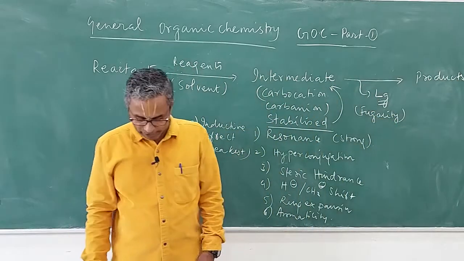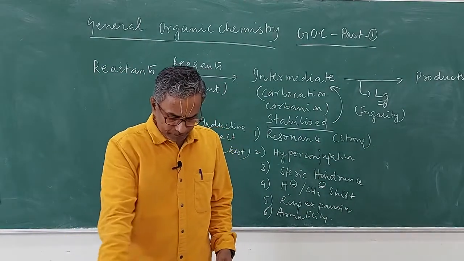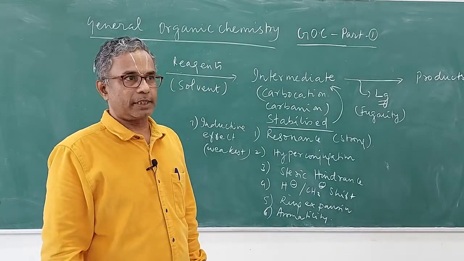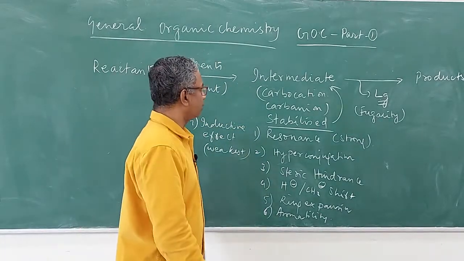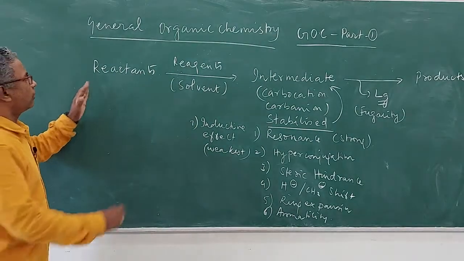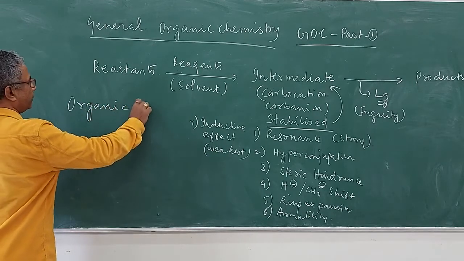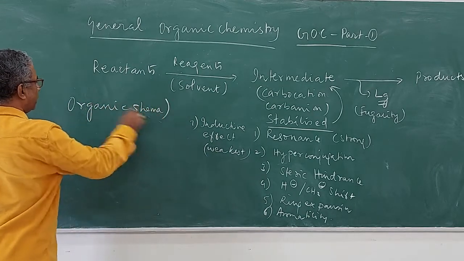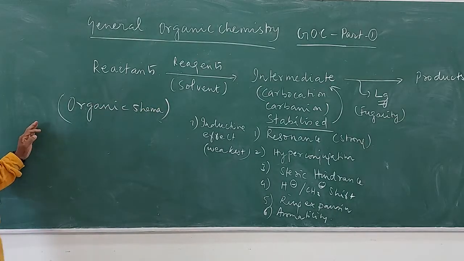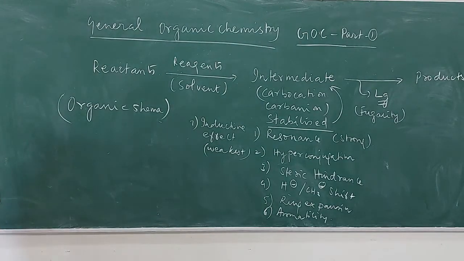So usually in organic chemistry we will have one major product and one minor product. The major product will depend upon the type of the reaction that we are going to see in these reactions. So first we will see step by step how we go about this. This is called the organic schema. This organic schema is very important in predicting the product of any reaction in organic chemistry.